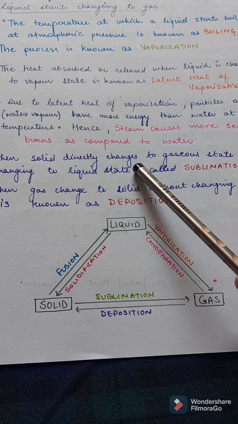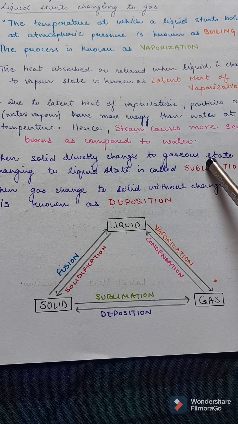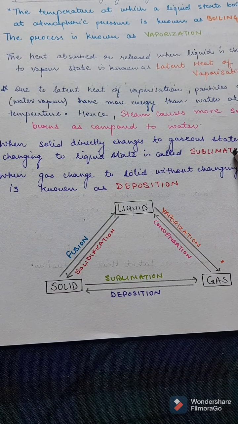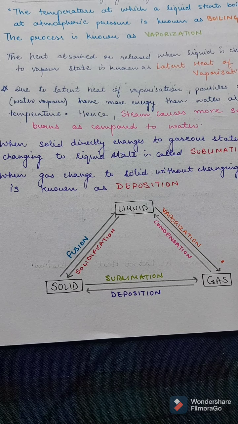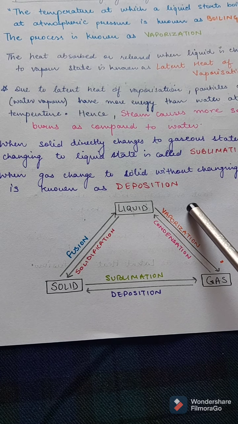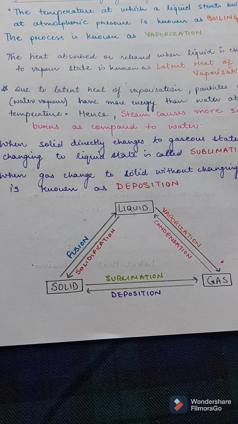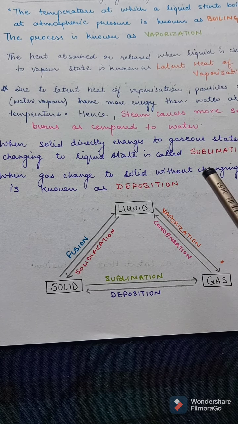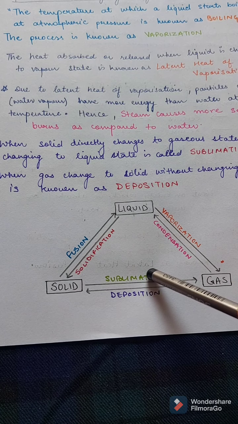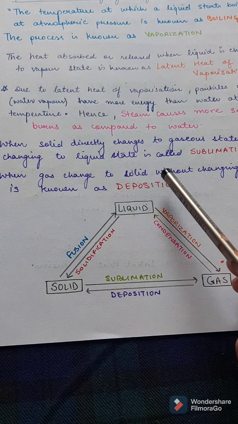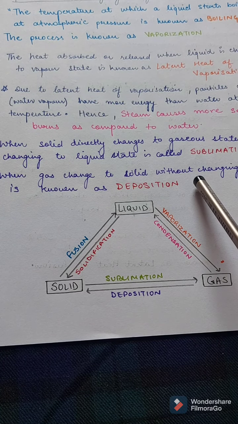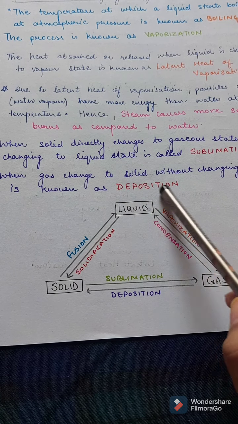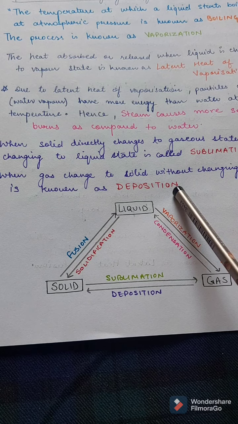When a solid directly changes to gaseous state without changing to the liquid state, it is known as sublimation. As I stated earlier, when the solid directly changes to gaseous state and the liquid state is missed, it is known as sublimation. And vice versa, when gas changes to solid without changing to liquid state, it is known as deposition.